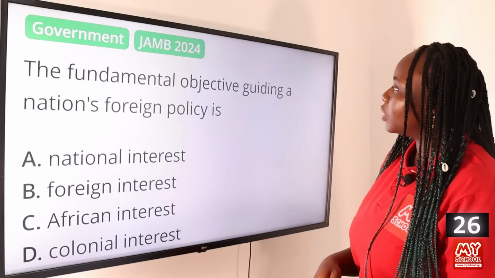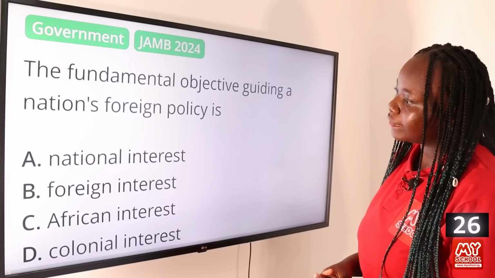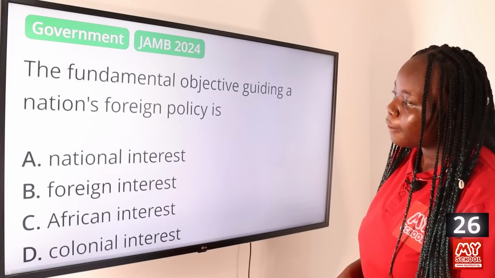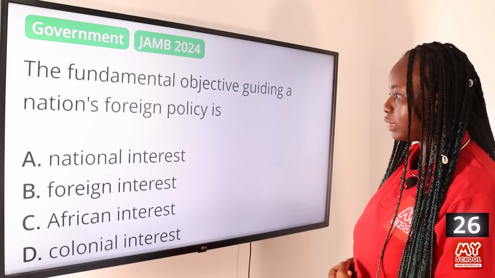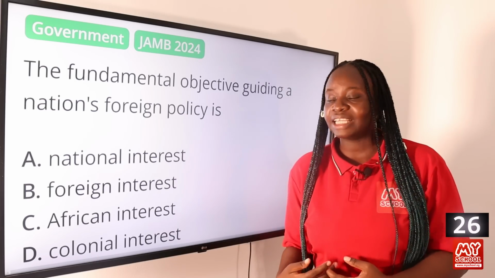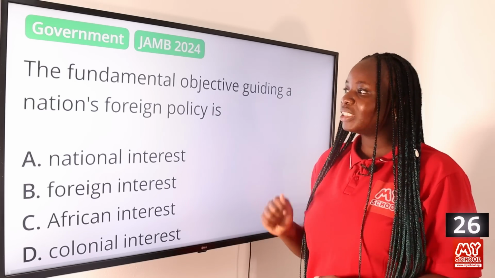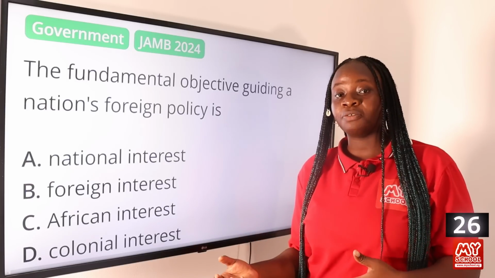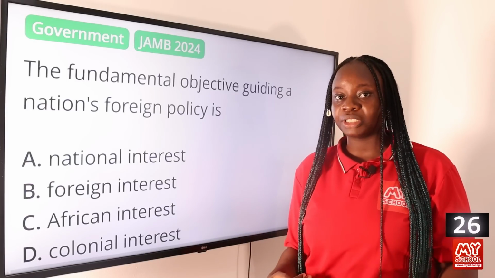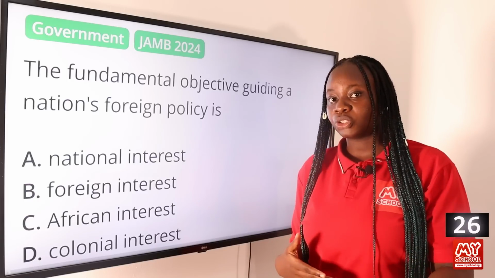The fundamental objective guiding a nation's foreign policy is A. National interest, B. Foreign interest, C. African interest, and D. Colonial interest. The answer to this question is option A, national interest. So foreign policy are those aims, those objectives that a nation intends to achieve in terms of guarding its own interest as it relates with other countries of the world.